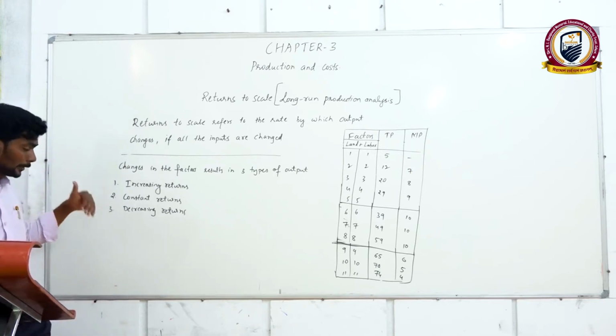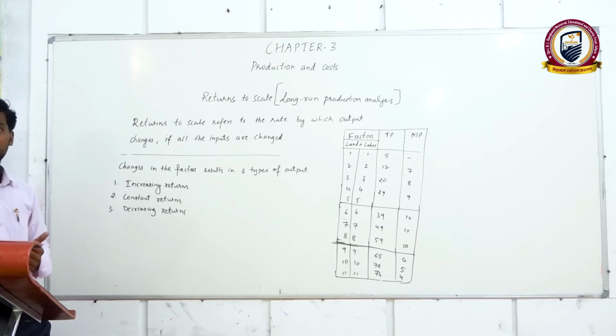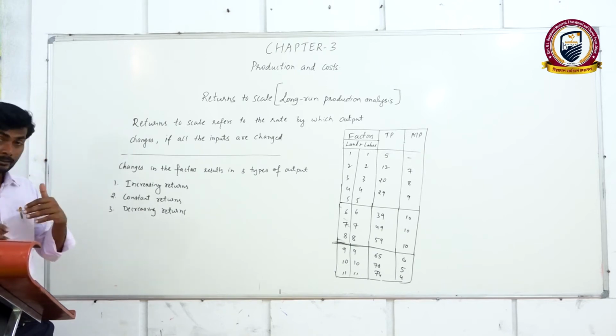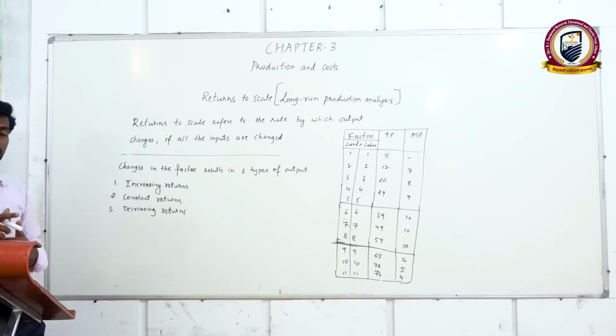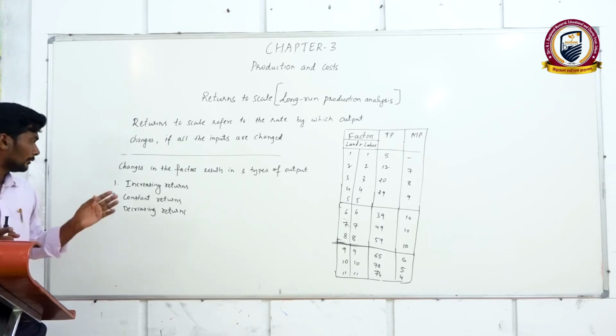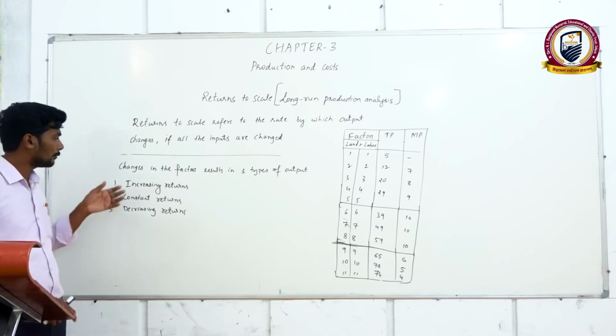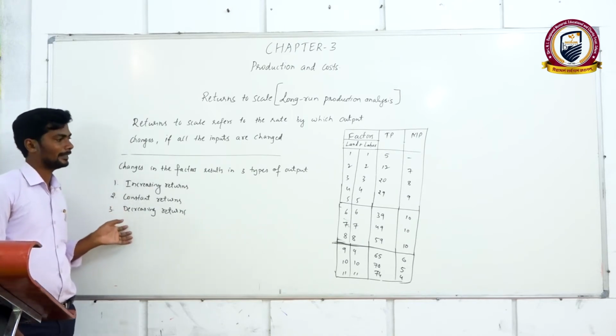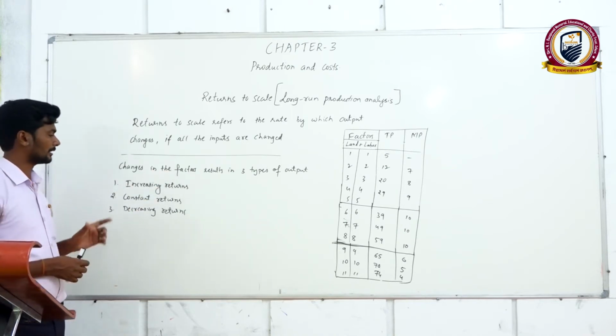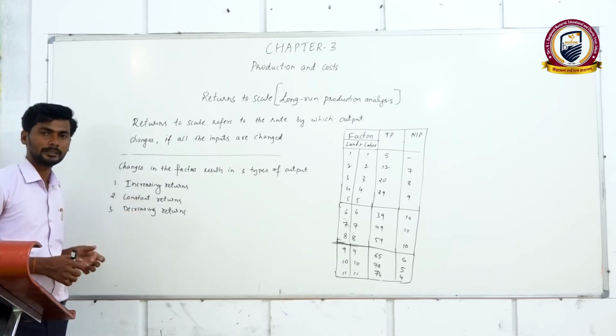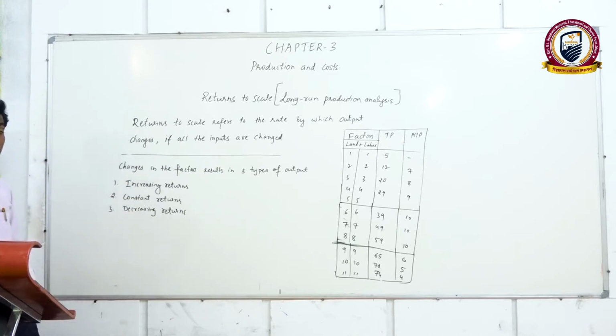Again, if he continues to change the factors of production, then he will get decreasing returns to scale. So let us understand one by one what it means. Later on I will come to that table and explain how these three types of output will work.